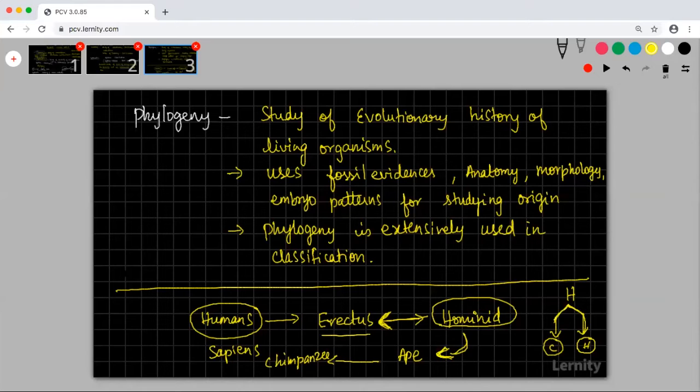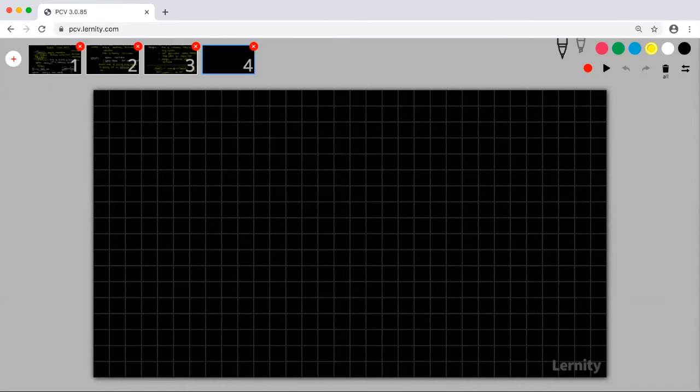If you guys are done, please tell me. Okay, so we'll move on further. Now we'll go into the next area, which is called binomial classification.